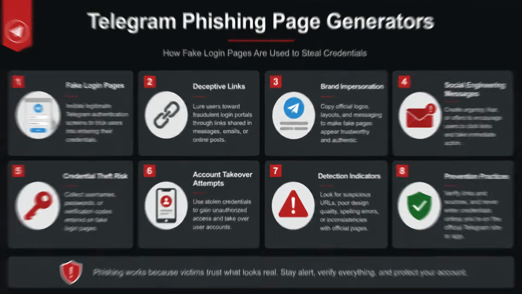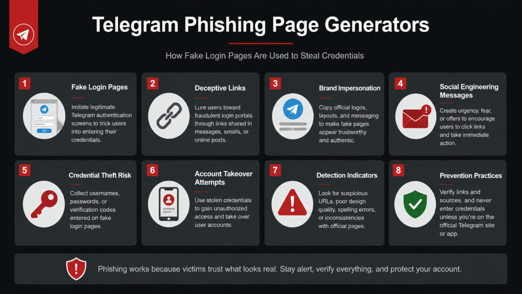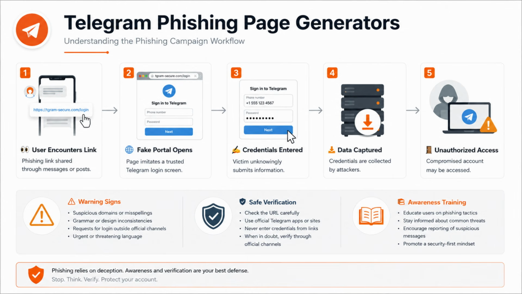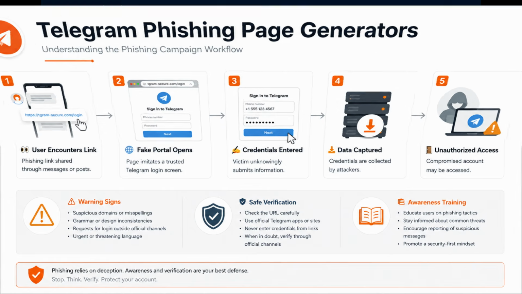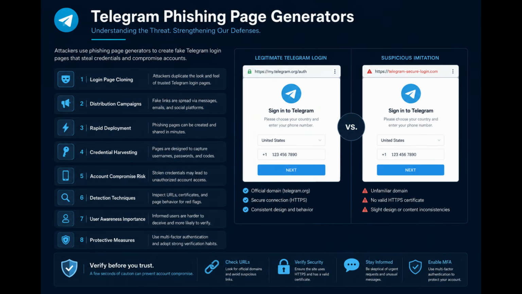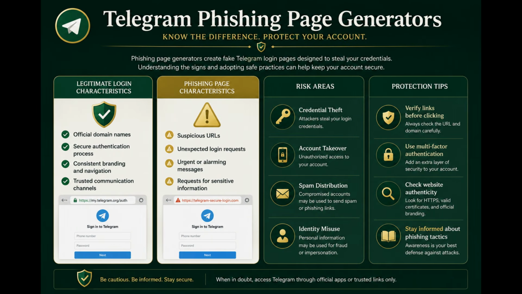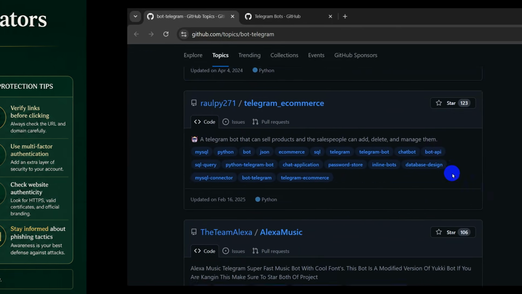Next are Telegram phishing page generators. Phishing remains one of the most common threats across the internet, and Telegram is no exception. Attackers create fake login pages that imitate legitimate Telegram authentication portals in an attempt to steal credentials. These pages are often distributed through messages, links, social engineering campaigns, and deceptive communications designed to trick users into revealing sensitive account information.